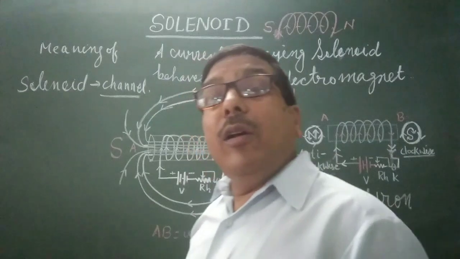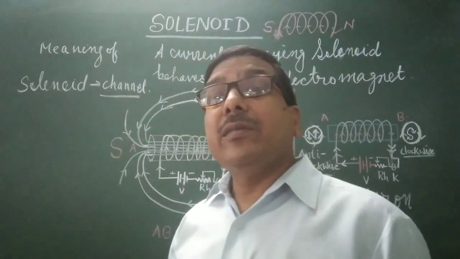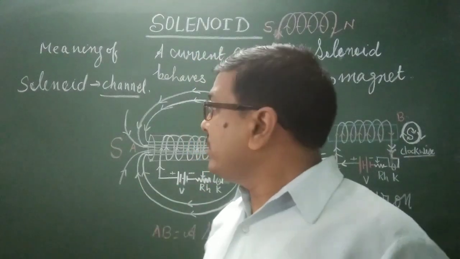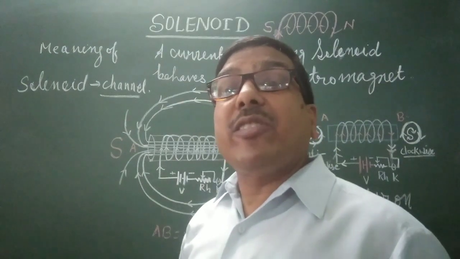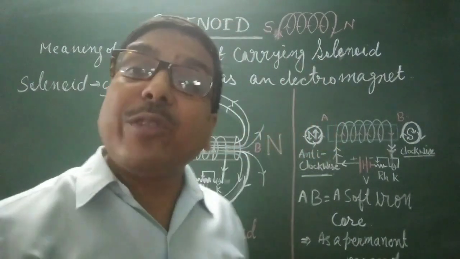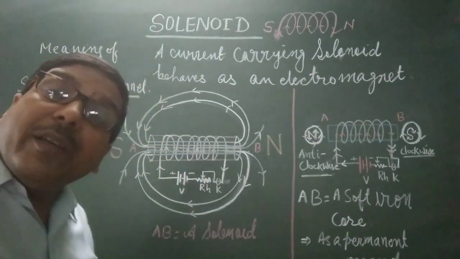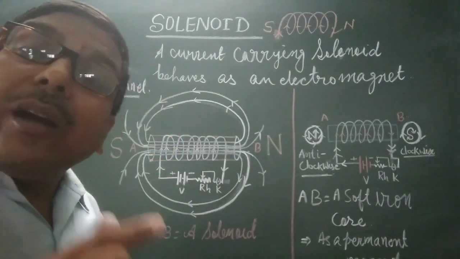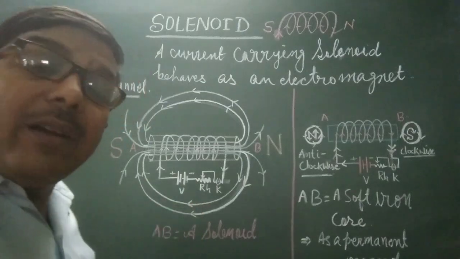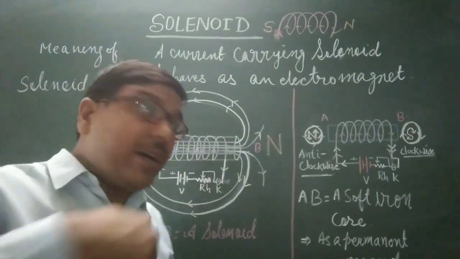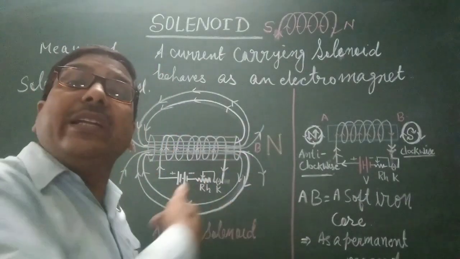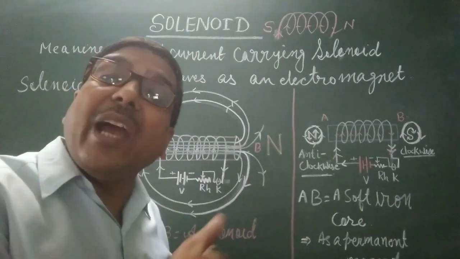Understand? What is a solenoid? A solenoid is a device in the form of a cylindrical tube on which insulated copper wire is wrapped, wound many times,